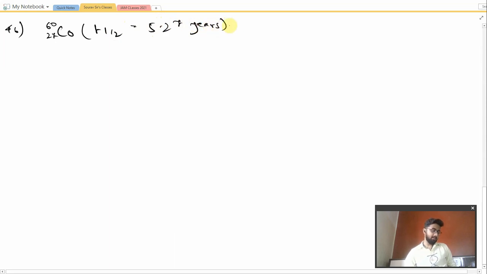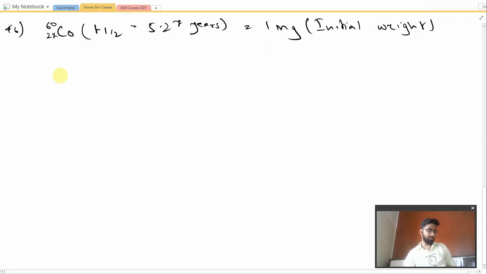The amount disintegrated in 1 year is, okay, the initial weight we have taken to be 1 milligram, and T half is 5.27 years. So after 1 year, what will be the amount that will be disintegrated? This is the question.